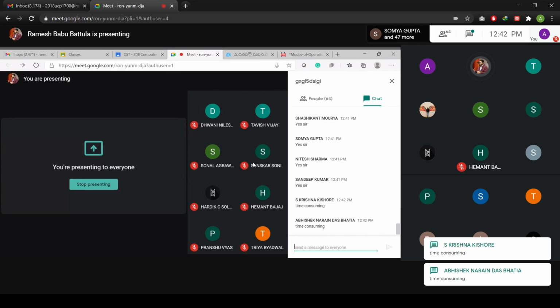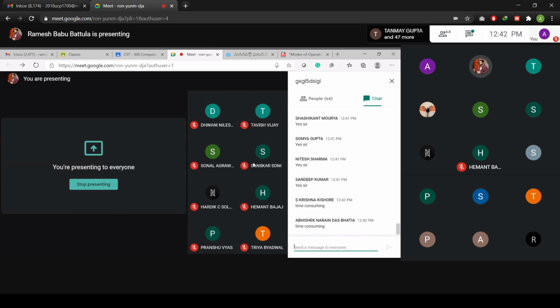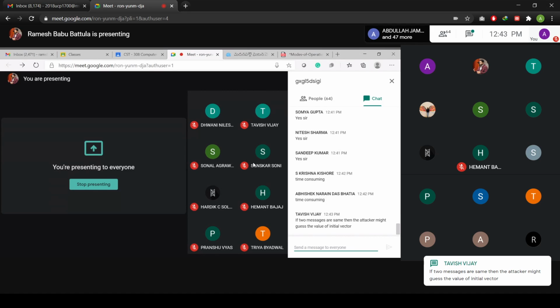Time consuming. I told you in the starting slides what limitations there are. Security is first; the rest of the things are next. Timing and all these things come next. First, our aim is security only. You have to think with respect to security only. Where are the security break points? How can we break the security in this particular method?